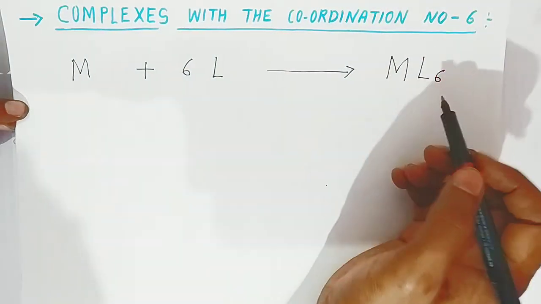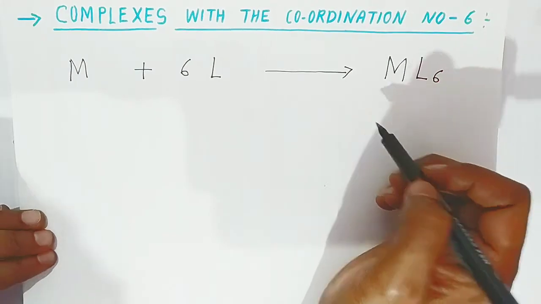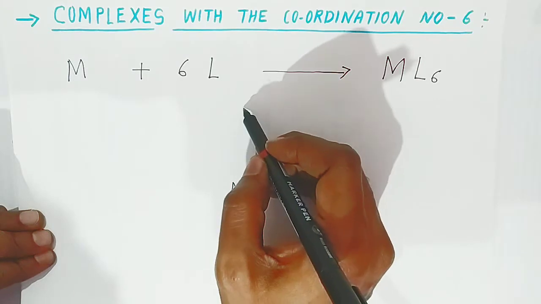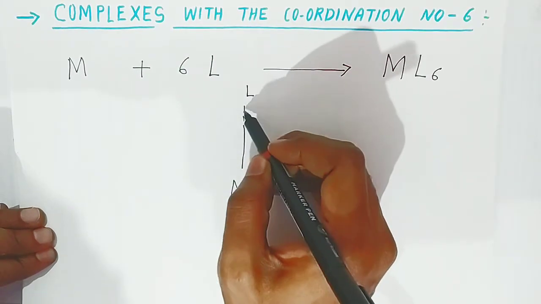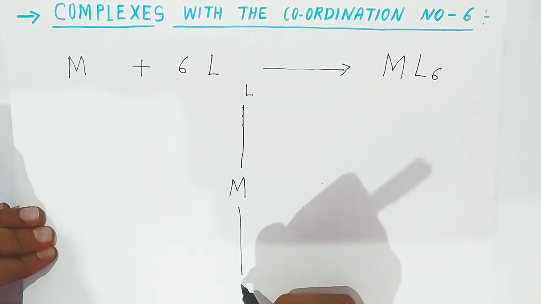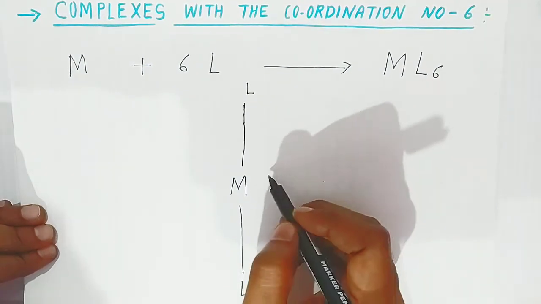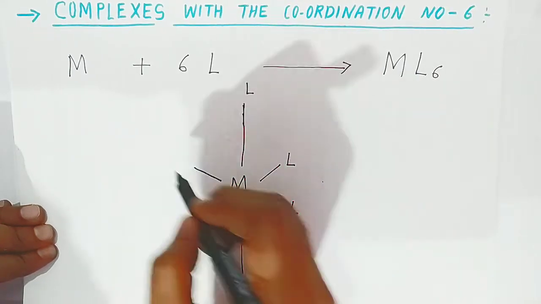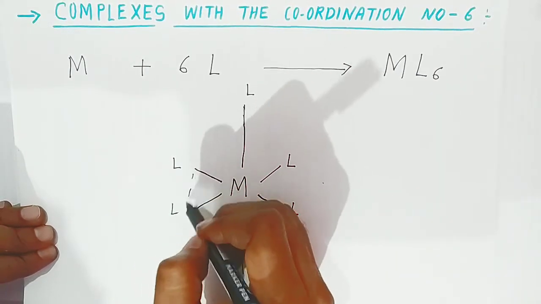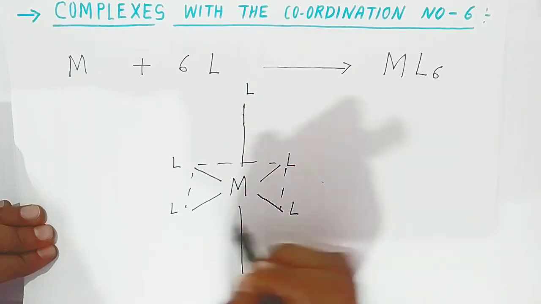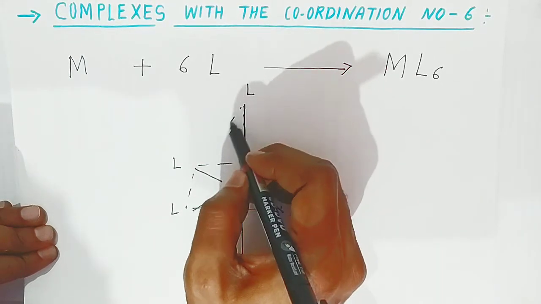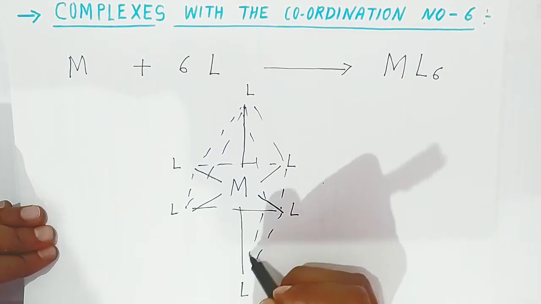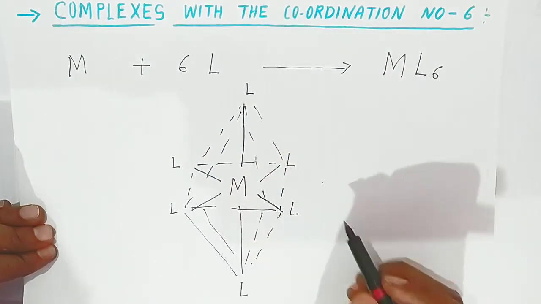Now students, ML6 always has octahedral geometry. The metal will always be at the center. One ligand comes from the upward side, one from the back side, and the others come from this side. So these are called octahedral geometry. Here it is forming a square, with one ligand above and a second below. This type of complex, students, we call an octahedral complex. Yes or no? This type of geometry is the octahedral geometry.